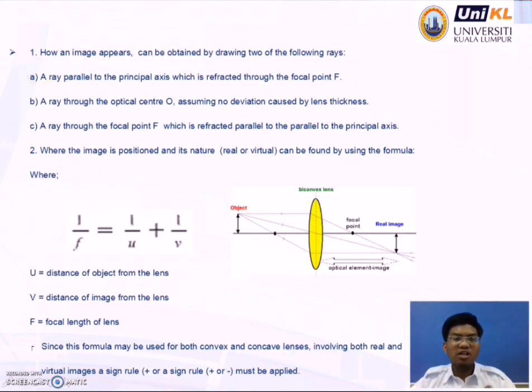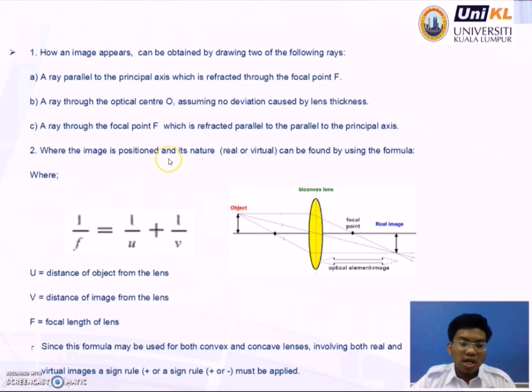Okay, how an image appears can be obtained by drawing two of the following rays. Okay, a ray parallel to the principal axis, which is refracted through the focal point F. A ray to the optical center O, assuming no deviation caused by lens thickness. A ray through the focal point F, which is refracted parallel to the principal axis.